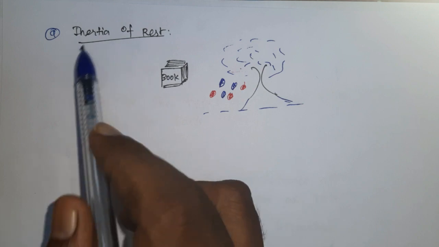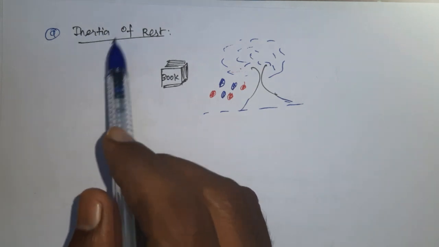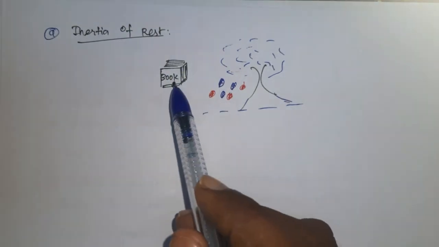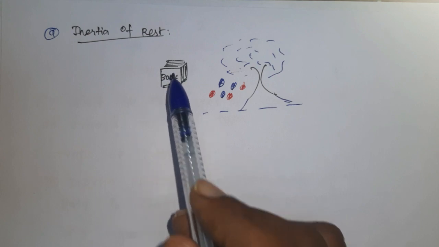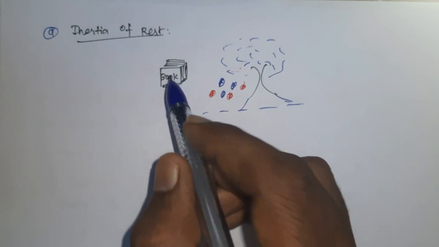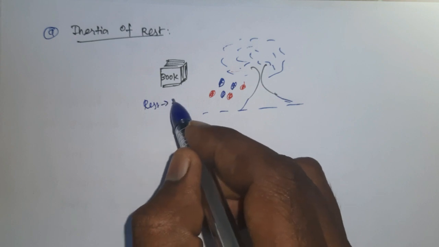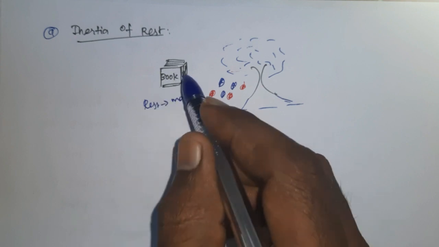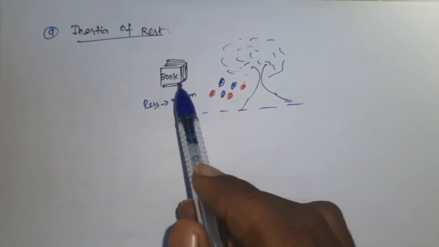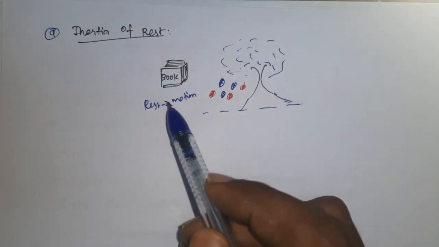Inertia of rest. Inertia is nothing but the inability to change its position of rest. So inertia of rest means that an object itself will not change its rest position or state of rest. For example, this book is in the state of rest. If the book is to move from rest to motion, definitely it requires force. Without force, the book will not change its position. So it opposes a change in position. To overcome the opposition, force is required.